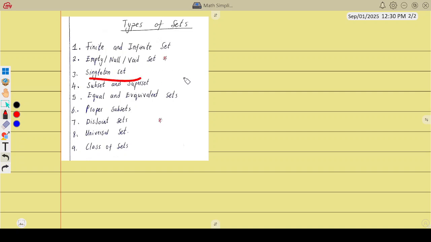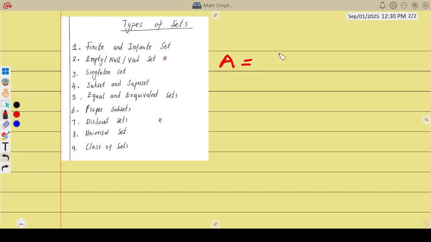A singleton set is just a set which has a single element. If a set just has 2, then it's a singleton set. If it just has A, then it is a singleton. It just has one thing. Quickly, we look at a subset. A subset is a set within a set.